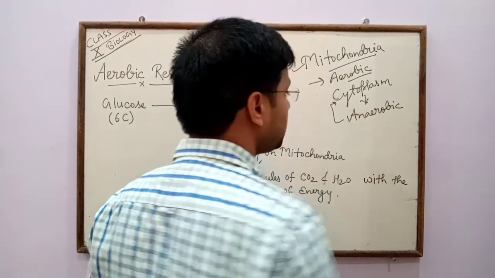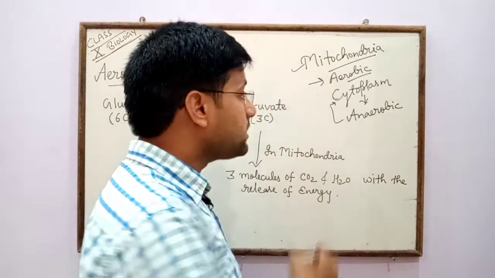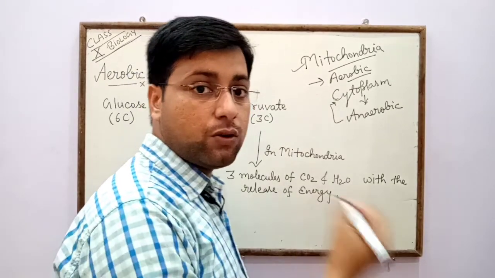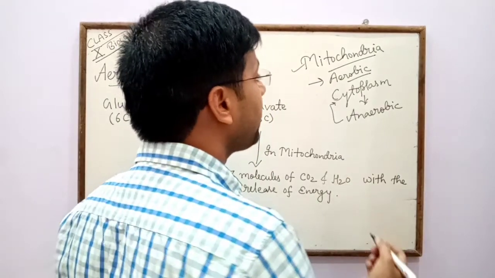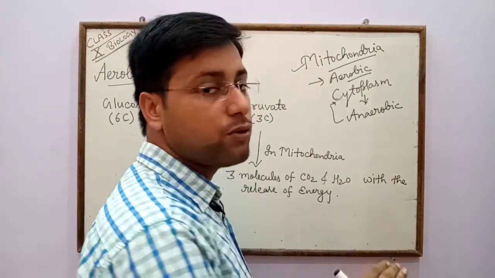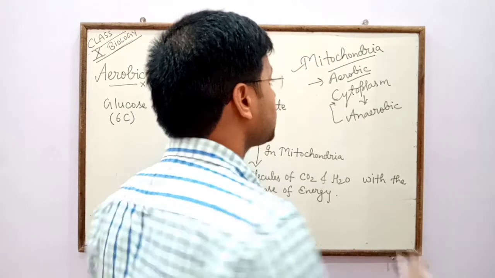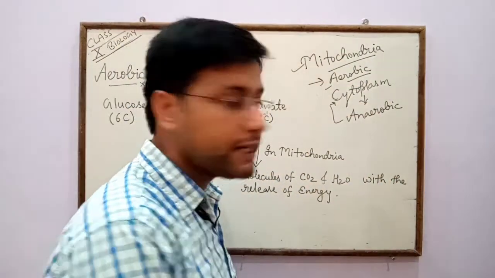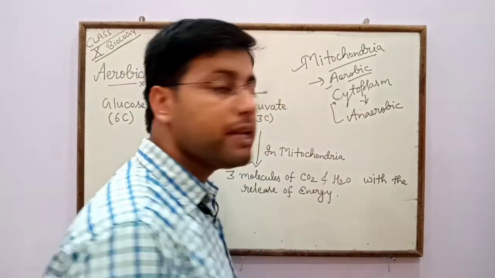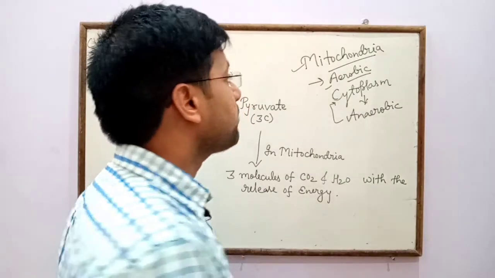Cytoplasm is the main site for anaerobic respiration, meaning in the cytoplasm glucose breaks down in the absence of oxygen, while in the mitochondria glucose breaks down in the presence of oxygen. So the main site for aerobic respiration is mitochondria, and cytoplasm is the main site for anaerobic respiration.